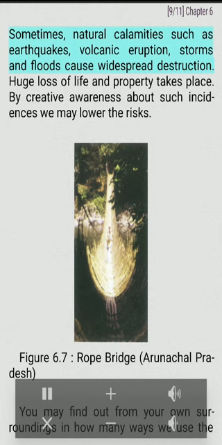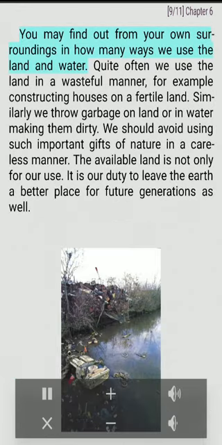Sometimes, natural calamities such as earthquakes, volcanic eruption, storms and floods cause widespread destruction. Huge loss of life and property takes place. By creating awareness about such incidents we may lower the risks. Figure 6.7. Rope Bridge, Arunachal Pradesh.